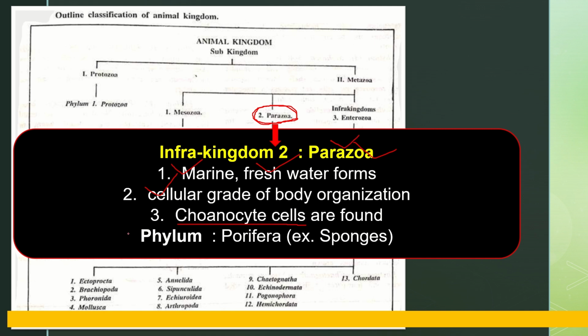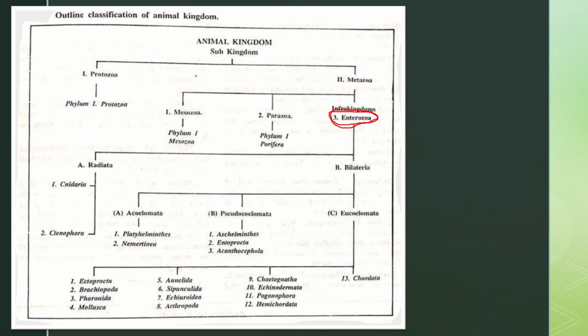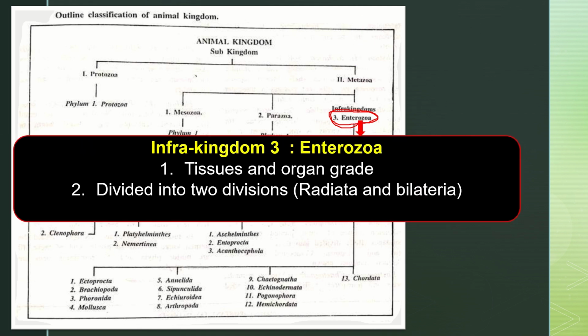One well-known phylum included in the Parazoa is Porifera. An example is the sponge. This is about the Parazoa. So here we are discussing a brief introduction about the kingdom Animalia and also some major phyla included in this kingdom. The third infrakingdom is called Enterozoa.